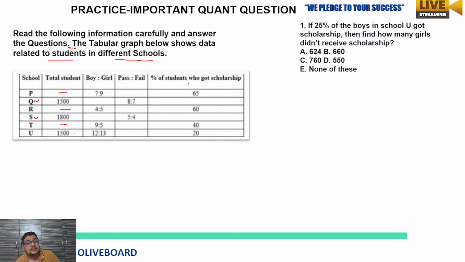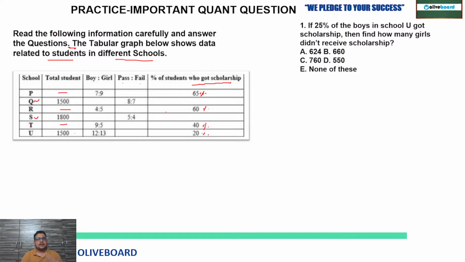And the percentage of students who got the scholarship. So this is what? Percentage. 60%, 65, 40%, 20%. I am marking for your understanding. But for 2 schools it is not given, Q and S. Now, is there anything which we can use to calculate this missing data in that table itself? No. There is no such clue. So we have to solve that question as per the question details.